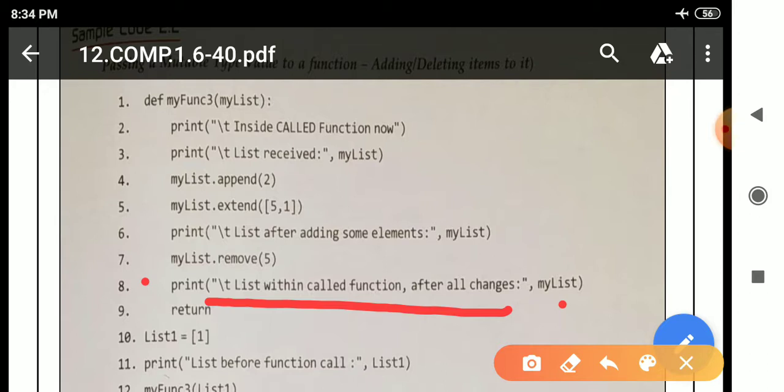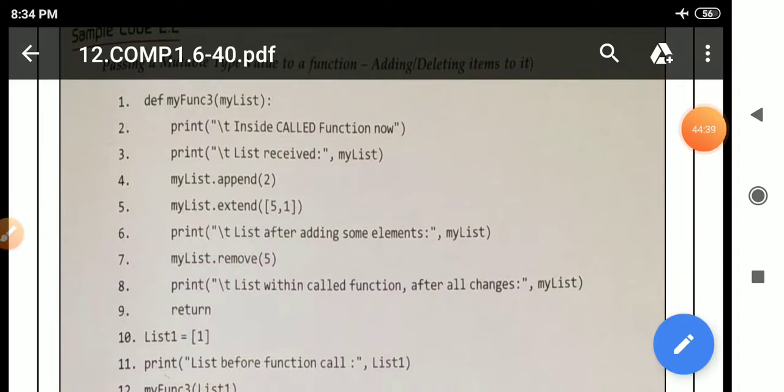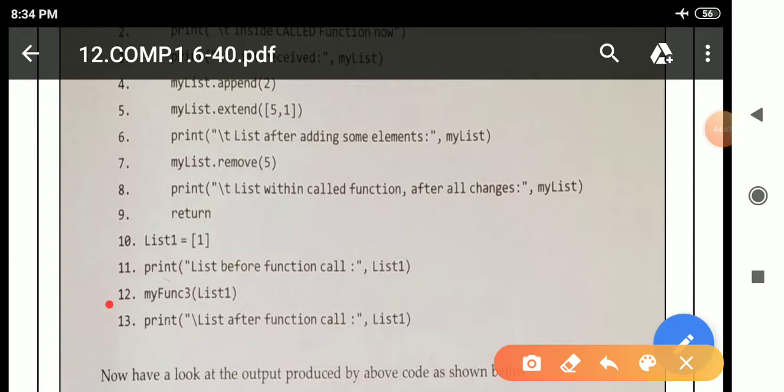So after line number 8 it will move to line number 9, the return statement. So it will move to the main statement, line number 13, because line number 12 is what? The function call. Here the function call is completed. Due to the function call we moved inside the function body and all the calculation was performed. So when the function is completed it will return, and it will move to line number 13. In line number 13 there is a print statement.